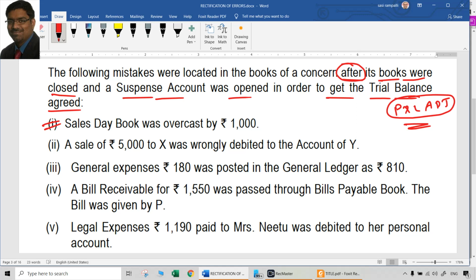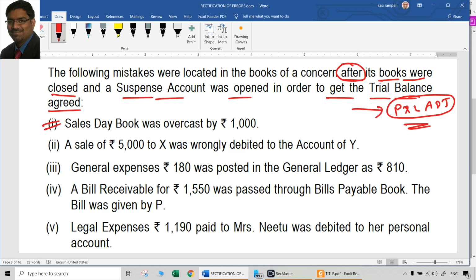Sales book was overcast by 1,000. Overcast means a one-sided error, that means the sales account was more by 1,000. Sales account is a credit balance, so the credit balance of the sales account was more by 1,000. Now definitely we have to debit it now, which means we have to debit 1,000 rupees for sure. But the question is, can we debit the sales account now? No, we cannot, because the books are already closed.